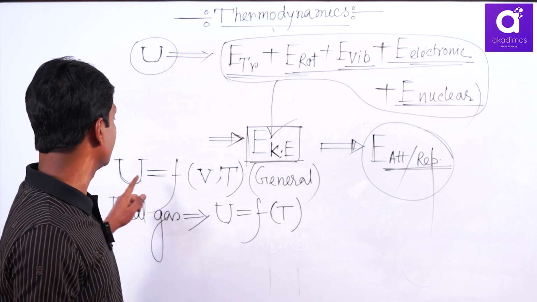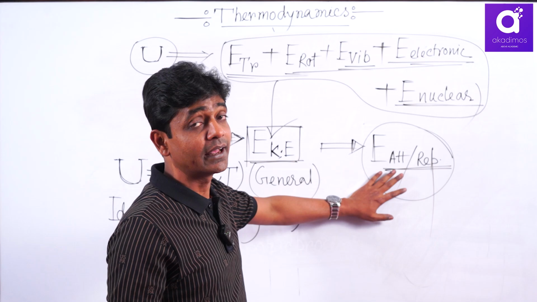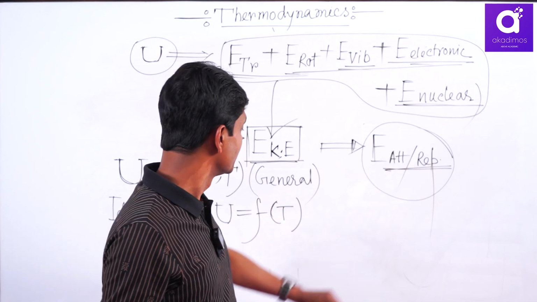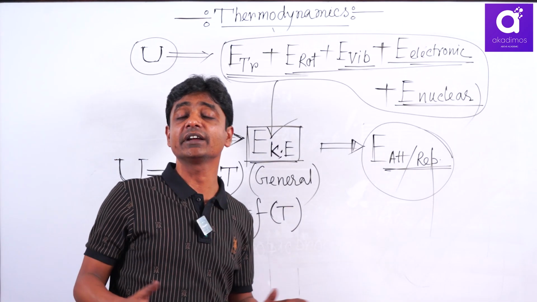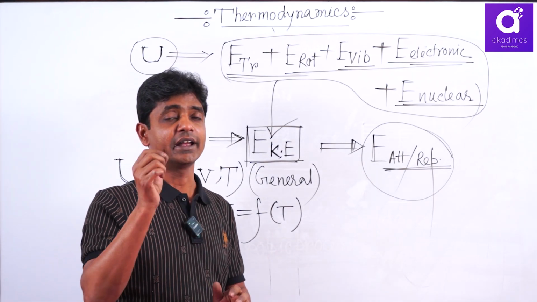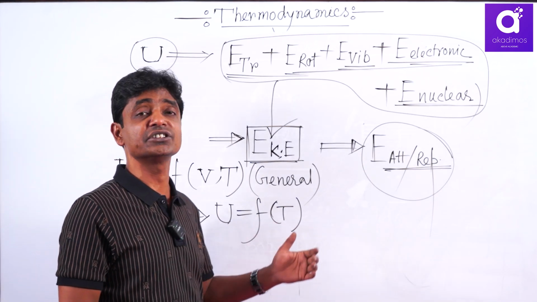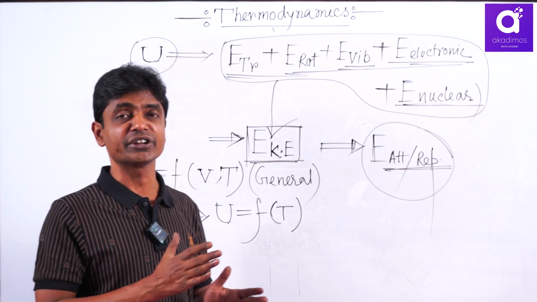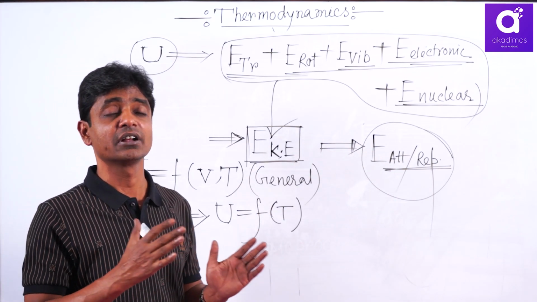That's why internal energy is a function of volume if there is attraction or repulsion, and that is applicable only for real gas. For an ideal gas this part is 0, so it does not depend on volume, only on temperature. That's why for a thermodynamic system containing an ideal gas, in any isothermal process the internal energy change is always 0. Internal energy change depends only on the initial and final temperature, not on other variables like pressure and volume.